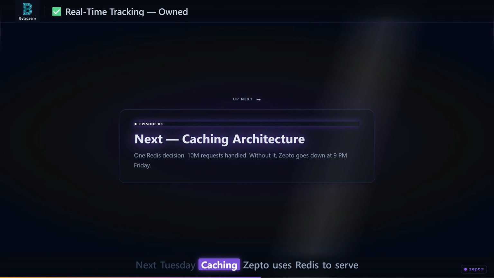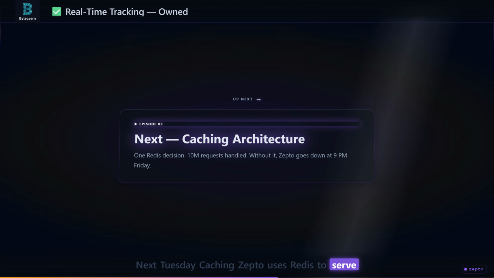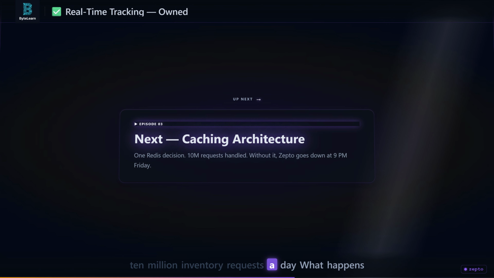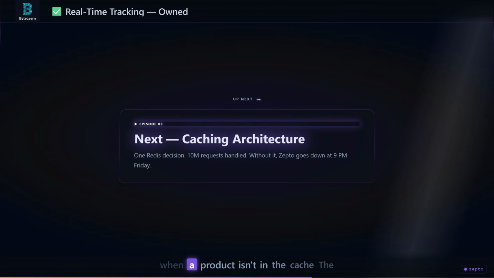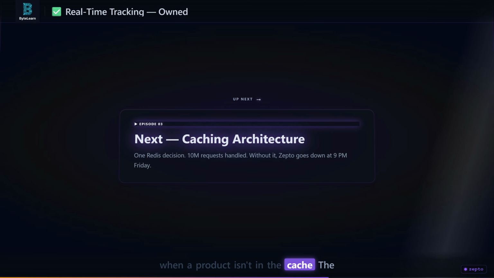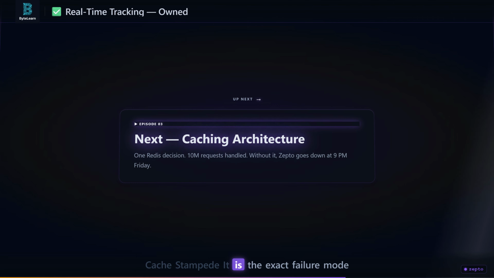Next Tuesday, caching. Zepto uses Redis to serve 10 million inventory requests a day. What happens when a product isn't in the cache? The cache stampede. It is the exact failure mode AI ignores.